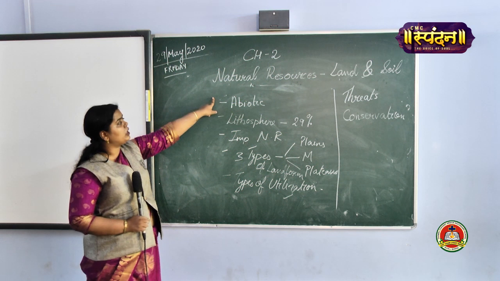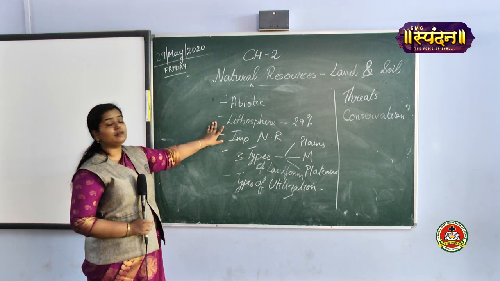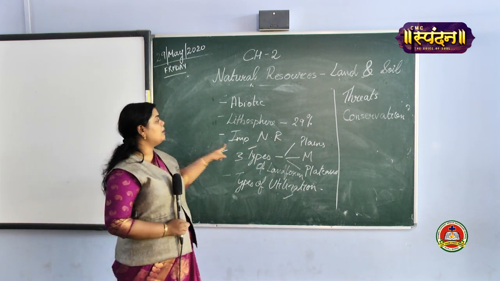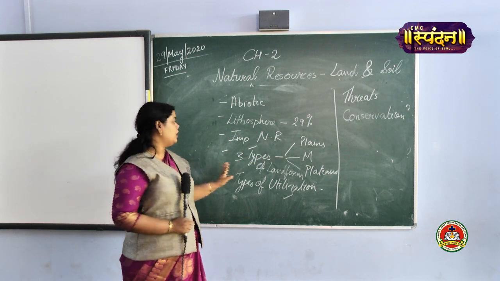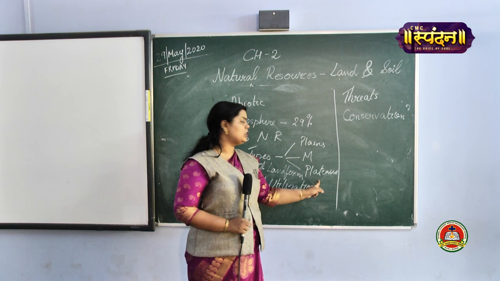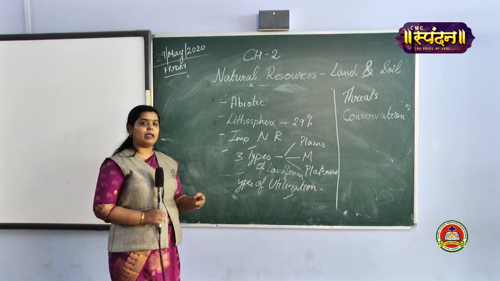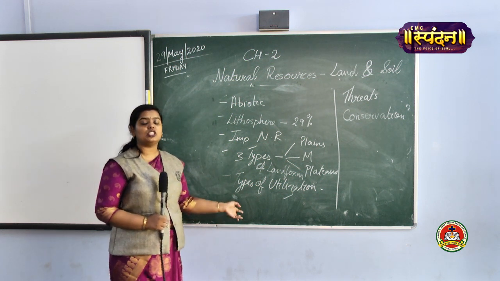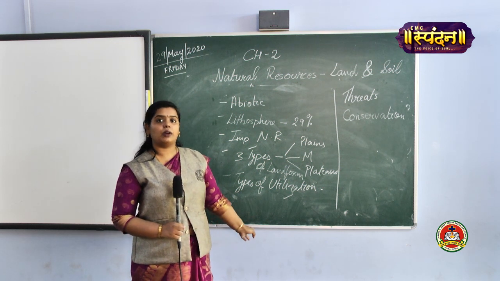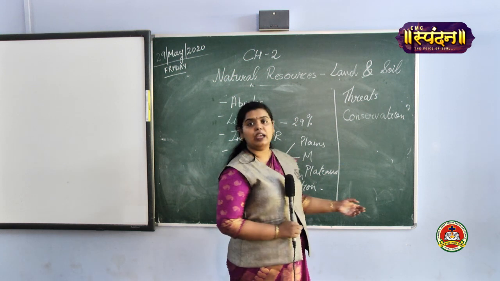It is an abiotic resource. Abiotic are the non-living things. It is a part of lithosphere, which is covering 29% of the Earth's surface. It is an important natural resource. It has 3 types of landforms: plains, mountains, plateaus. Depending on 2 bases, you have the types of utilization: quality and ownership. Under quality, you have productive as well as unproductive, and under ownership, you have private land and community land.